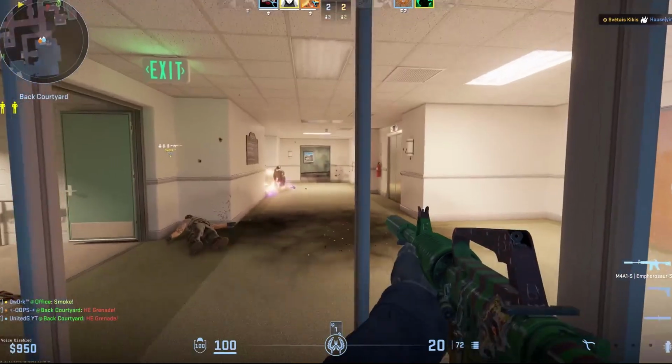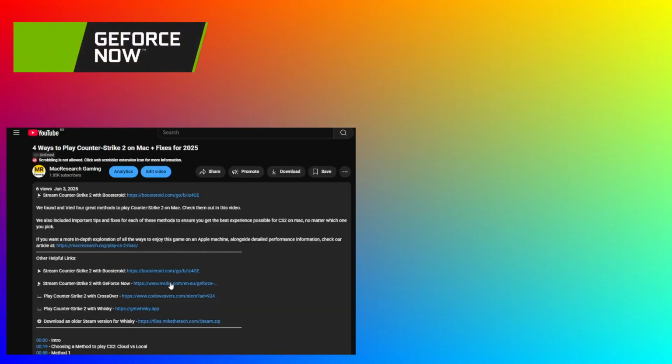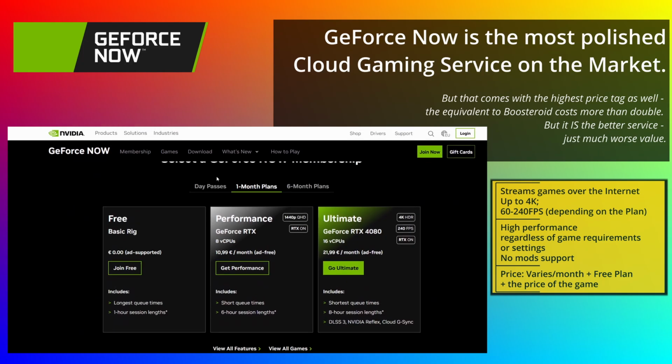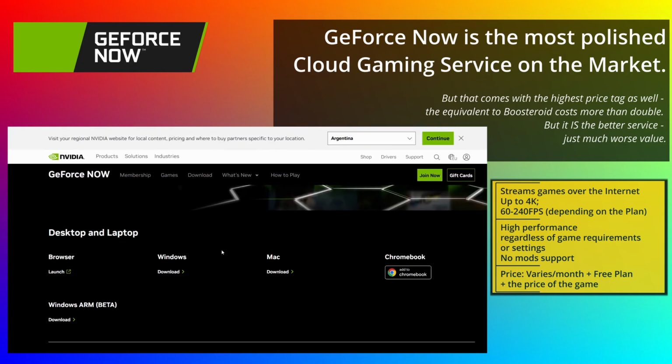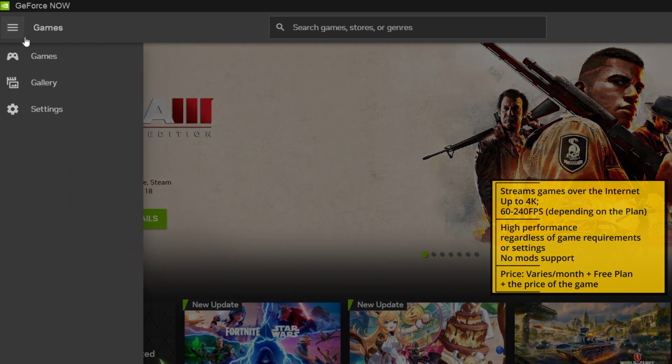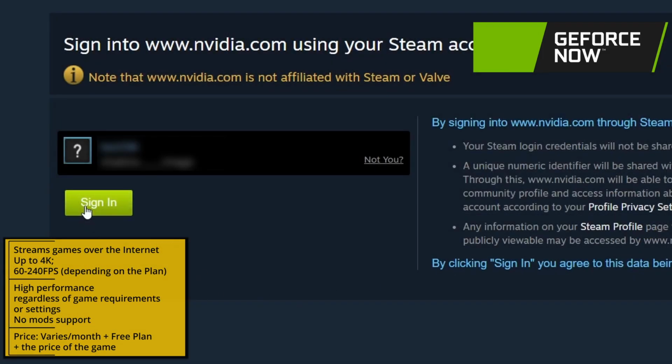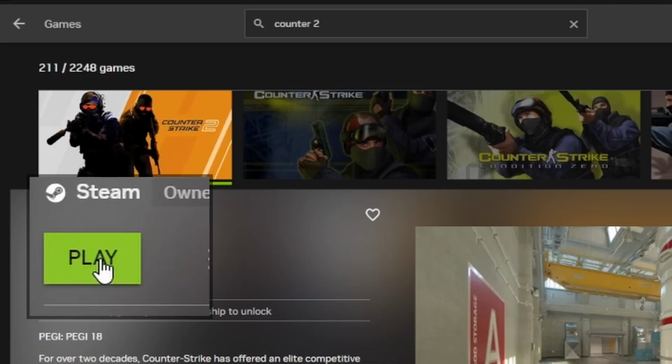Setting up GeForce Now is also easy. Follow the link in the description, click the Join Now button, pick a plan, and begin your subscription. Then get the GFN app from the download section, log in, and first go to its settings. On the right, find the respective game store, click Connect, and enter your logins to link your game store profile to the app. Then return to the Games section, look for Counter-Strike 2, and launch it.